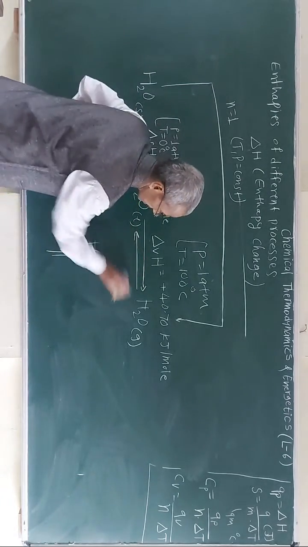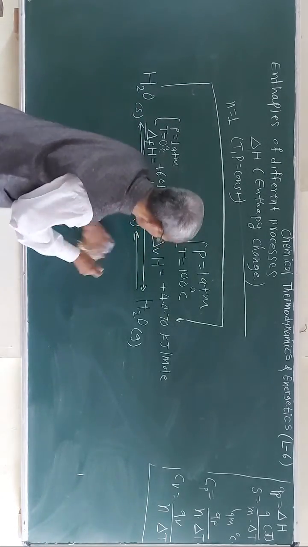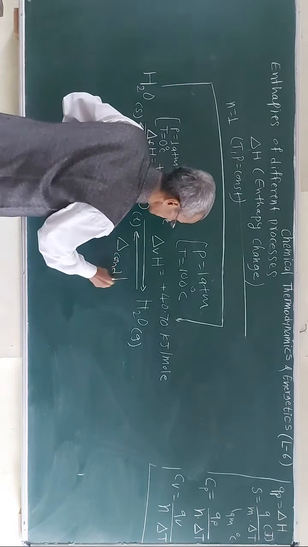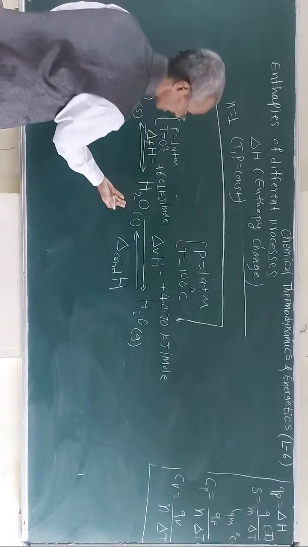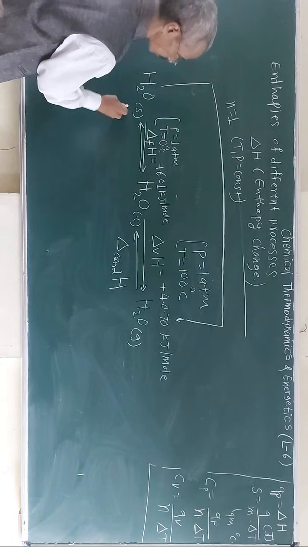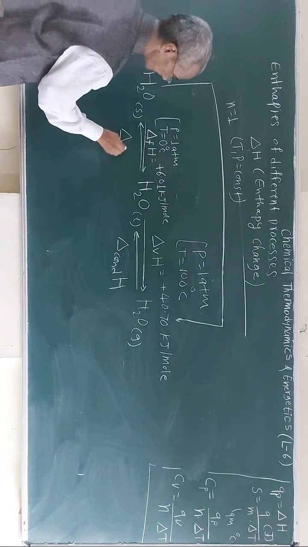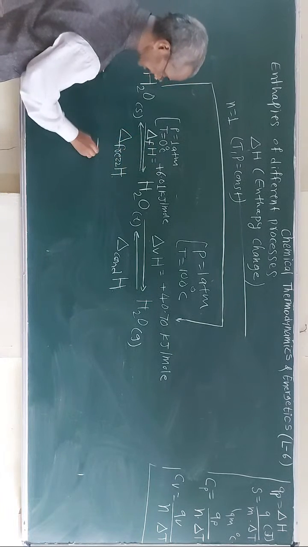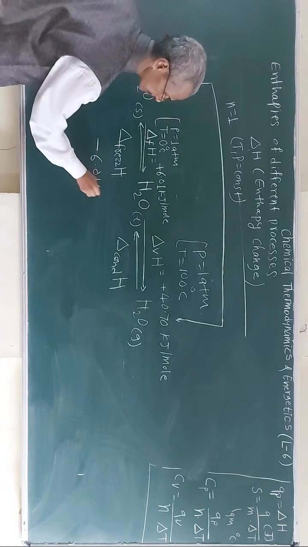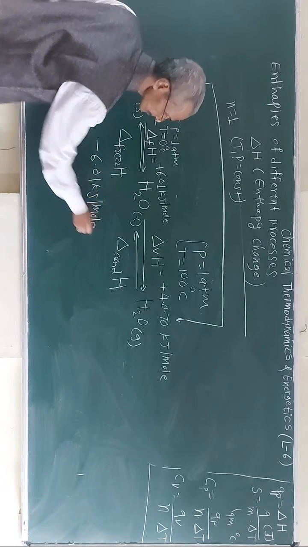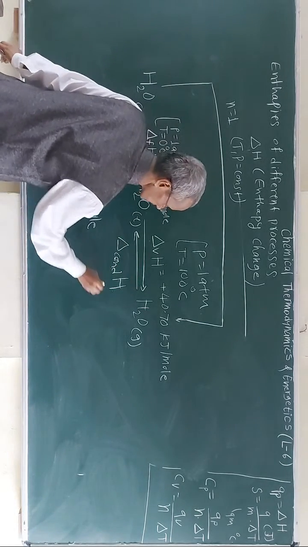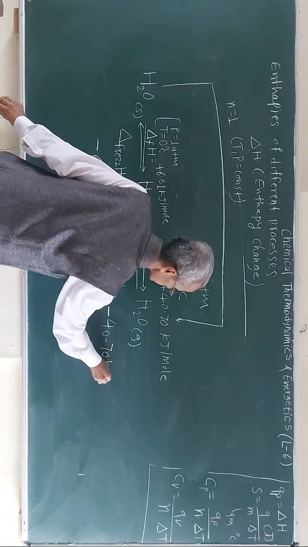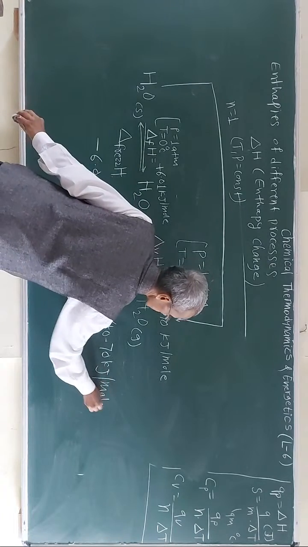The gas can be converted, that is the heat of condensation, right? Or here the liquid can be converted into the solid, so it is freezing. So here it is minus 6.01 kilojoules per mole, and here it is minus 40.70 kilojoules per mole.